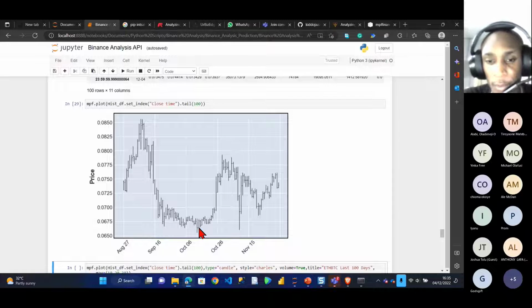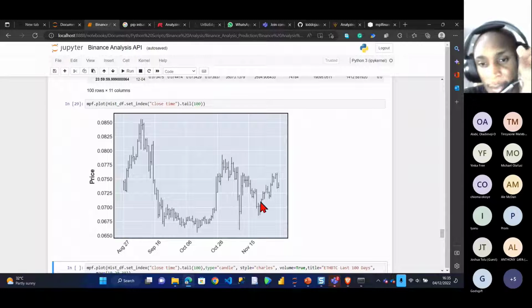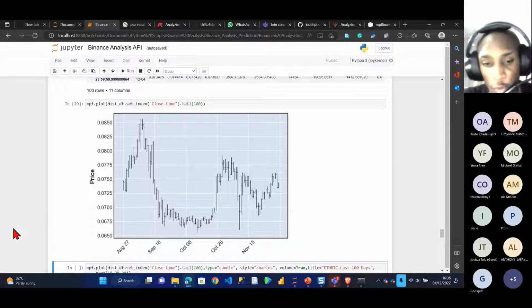I'm not a trader, so I don't really know much about crypto. So it went up again. I think this was more like what they call the bull and bear period. So I think this was the bull period. It was trying to go back up, but it came down again. So this is like the bear period, right? So I think it's getting better, but it's really fluctuating.